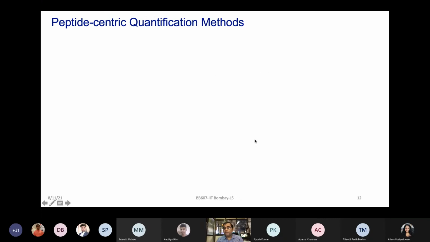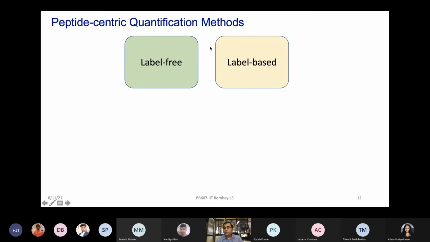So there could be different ways of looking at quantification. One possibility is to look at the label based, which I just spoke to you about. You add some tags or labels, and that's what you are going to follow. In some simple fluorescent-based experiments, I think you are probably aware of using Cy3, Cy5, these types of labels, different types of fluorophores being added, right? But in mass spec, you can't read those fluorophores, so therefore you are using some other type of tags, which can be read in the mass spec instrument.